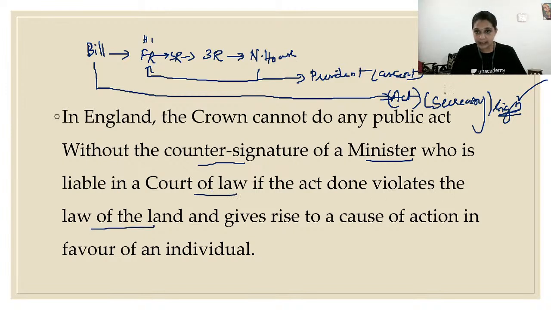So if there is any act to which the president has given his assent, which means it is becoming an act, then later what happens? There will be a judicial review. The Supreme Court will see if it is following the rule of the land, if it is constitutionally valid, it will continue its existence. If not, under judicial review, the Supreme Court has the power to strike it down.